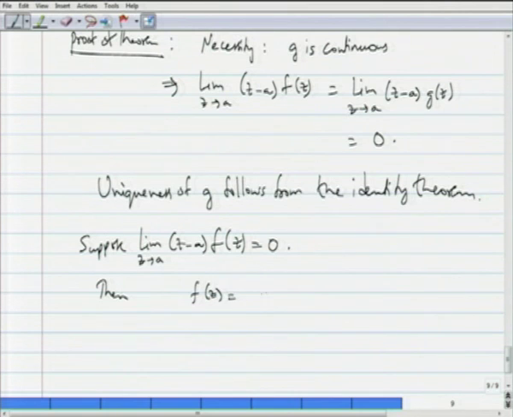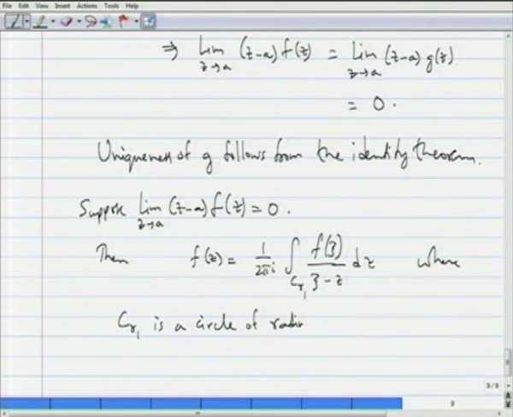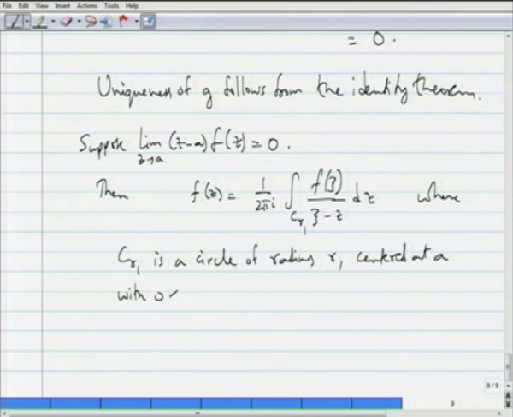Then f of z is equal to 1 by 2 pi i, integration over C r 1 of f of zeta by zeta minus z d zeta, where C r 1 is a circle of radius r 1 centered at a with 0 strictly less than r 1 strictly less than r, and z not equal to a, z belongs to b prime a r 1.